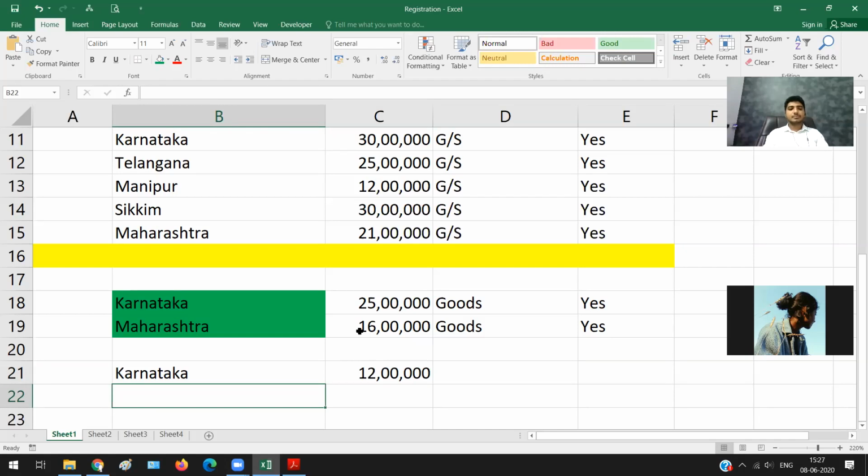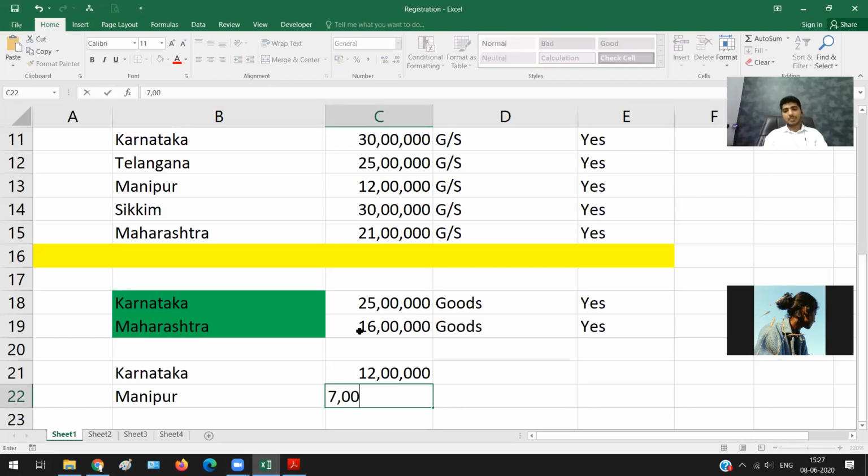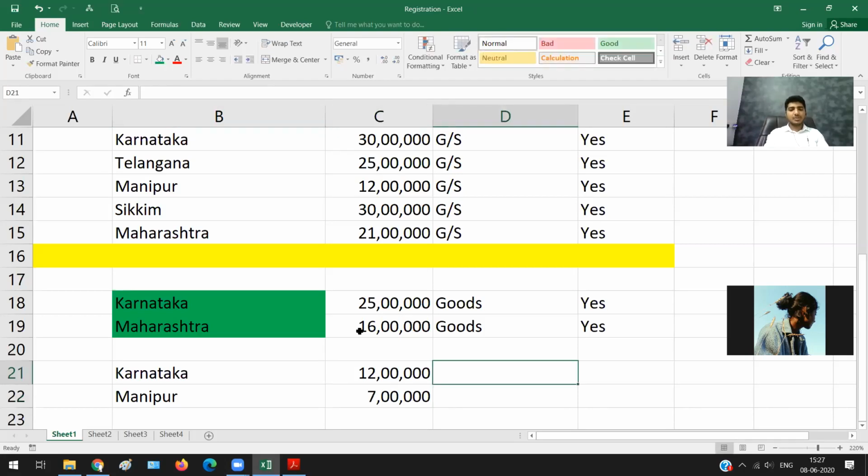I'm also doing my business in, let us say, Manipur, and my turnover in Manipur is, let us say, 7 lakh rupees. Both places I'm dealing with goods. So tell me, should I register in Karnataka, or in Manipur, or in both the states, Karnataka and Manipur?